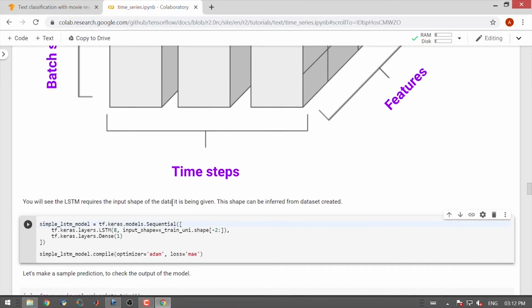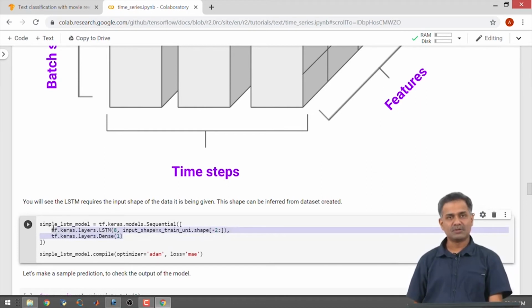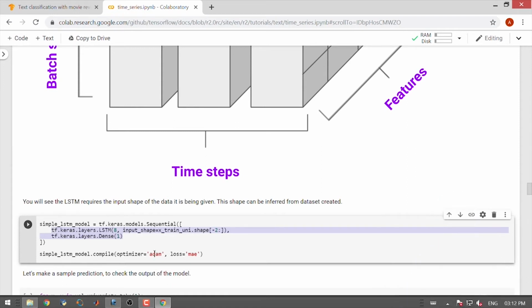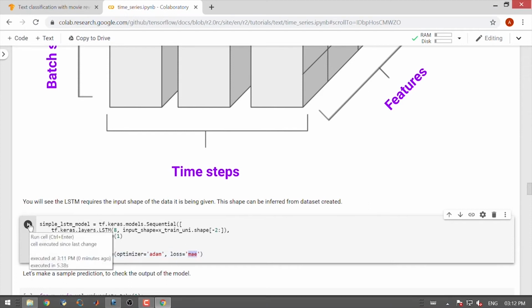Let us build a simple LSTM model which gives out 8 outputs, and the output of the LSTM is passed through a dense layer with a single unit. Note that we are not using any activation here because we are trying to solve a regression type of problem, because we want to predict temperature, which is a real number. So, a regression problem makes a lot of sense here. We use Adam as an optimizer, and we are going to optimize the mean absolute error as a loss.